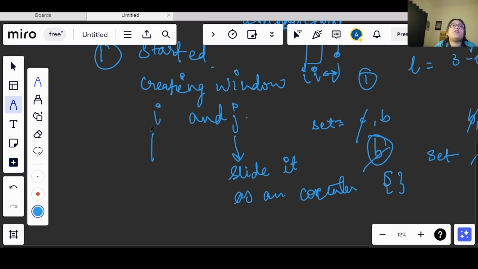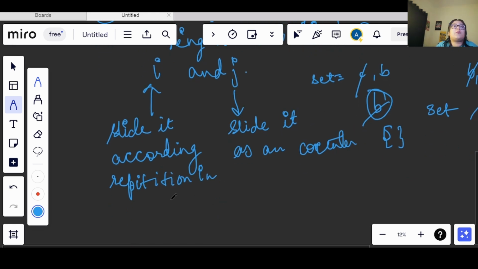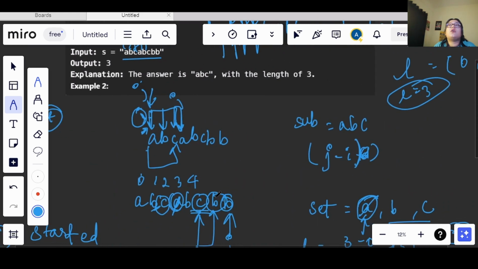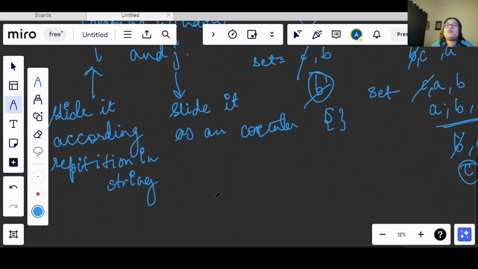What we will do is slide the pointer according to the duplicacy, the repetition in the string. Whenever we see that a character already exists in the substring, we will simply move the i pointer forward. So now we have an overview, so let's try to frame this in pseudocode.